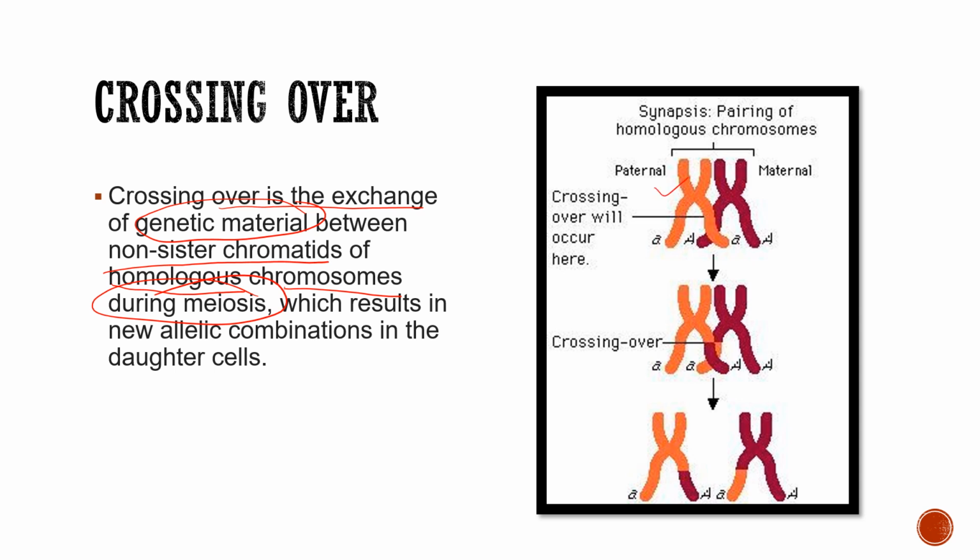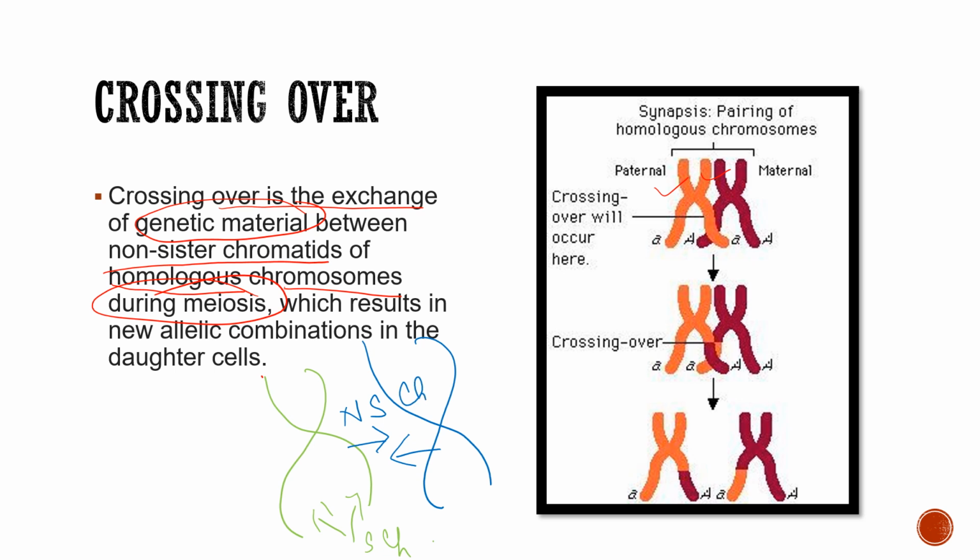So these two, let me draw in different colors. When I'm taking these two with the same green color, these two are the sister chromatids. Now if I'm drawing another chromosome like this, so one of this and one of this, these are non-sister chromatids. Is it clear to all of you? Again, these two are sister chromatids, which are paired together. So these are again sister chromatids, and these are non-sister chromatids.